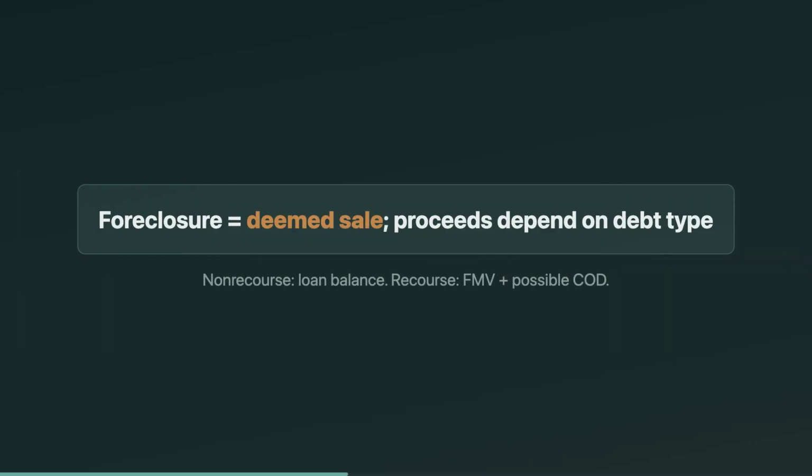Foreclosure or repossession is treated like a sale for tax purposes. That's the weird part the EA exam loves. But the sale price depends on the debt type. With non-recourse debt, the amount realized is the entire outstanding loan balance, even if the property is worth less. With recourse debt, the amount realized is generally the property's FMV, and the leftover can become COD income.